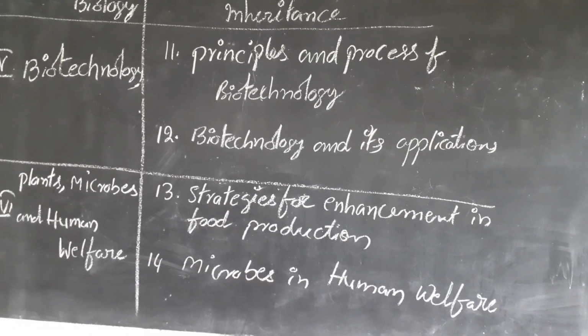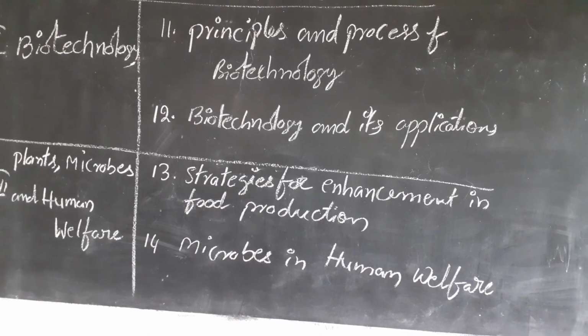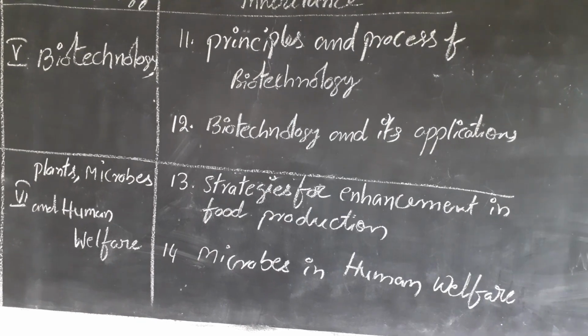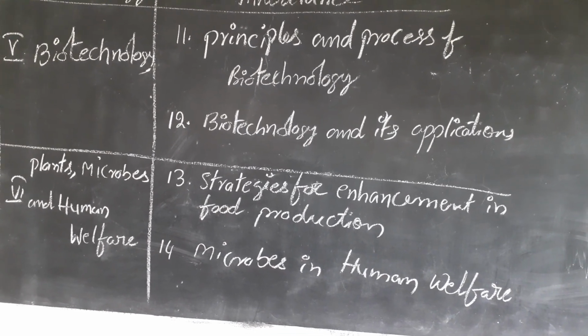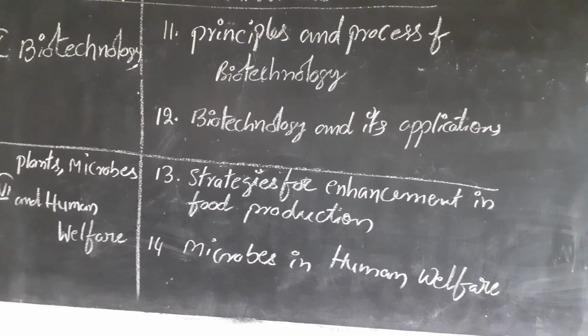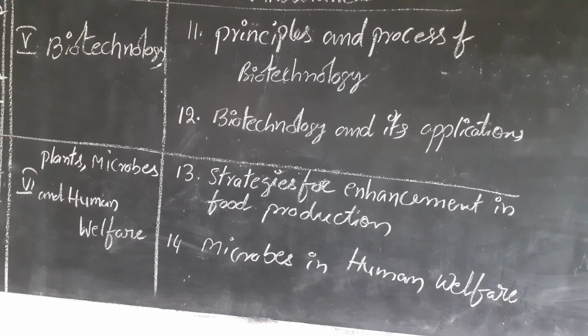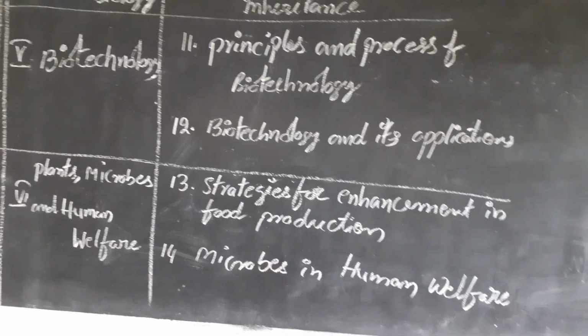Here, strategies for enhancement in food production means what are the steps we need to take for improvement of food development.